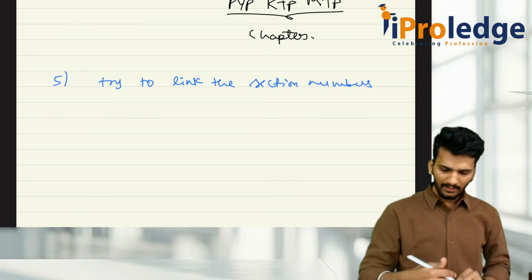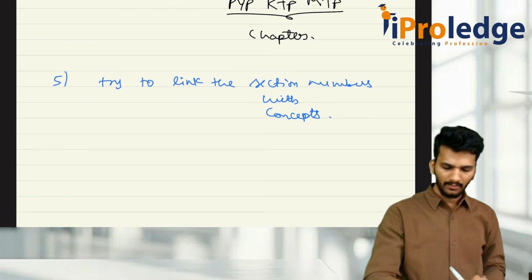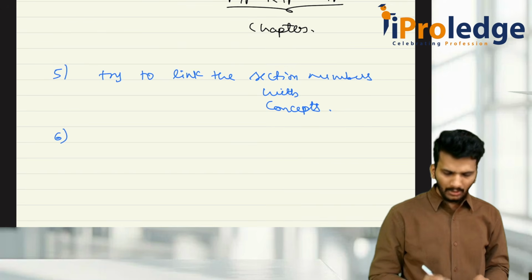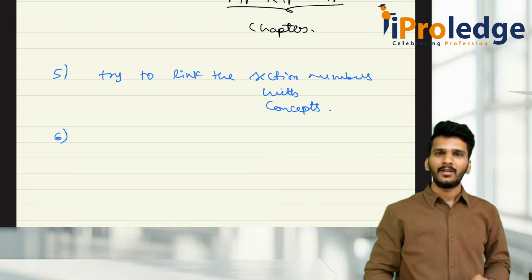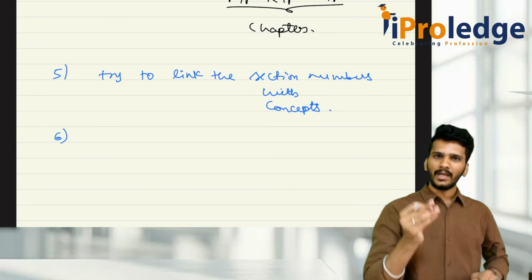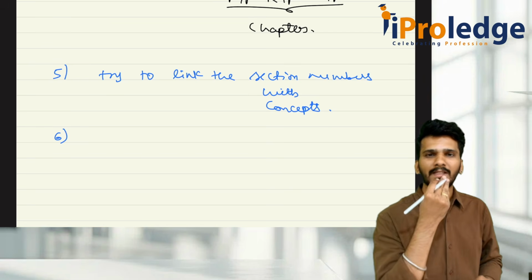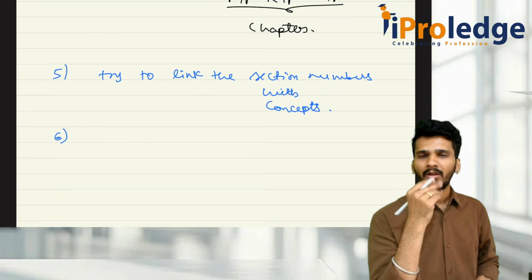So once you link the section numbers with the concept, you saw the question, you know the concept, you can recollect the answer. But the next biggest problem which happens to people is, sir, I know the concept, but sometimes I can't write or reproduce the same answer in the examination. Why does this happen? Because people lack writing practice while they are studying.